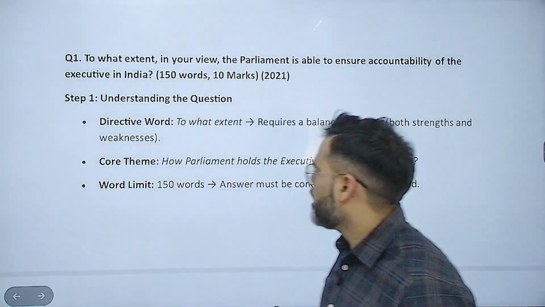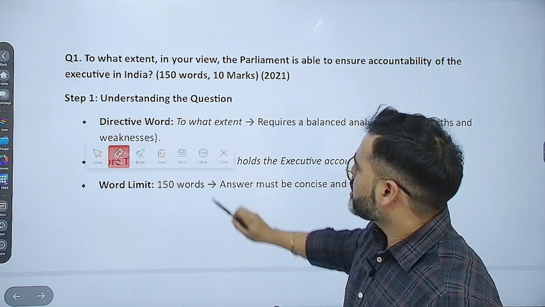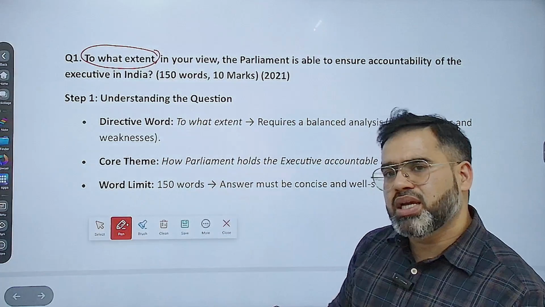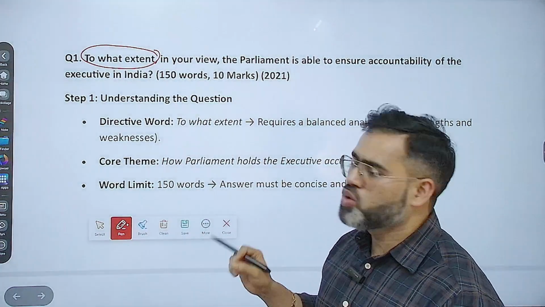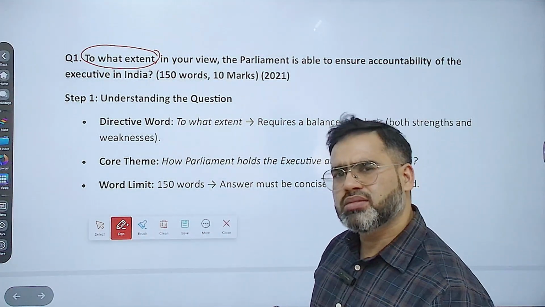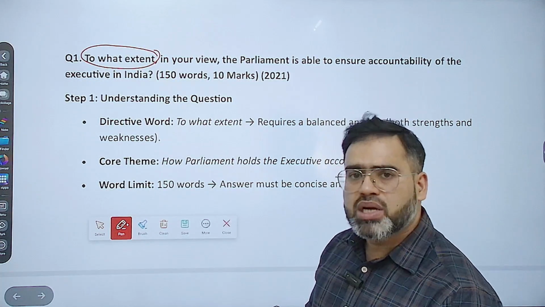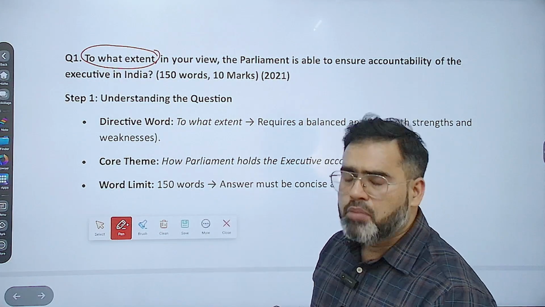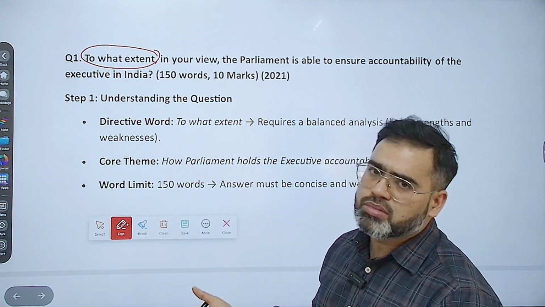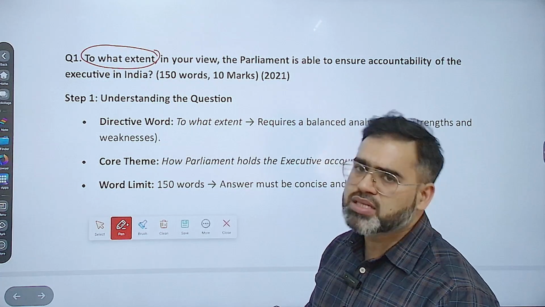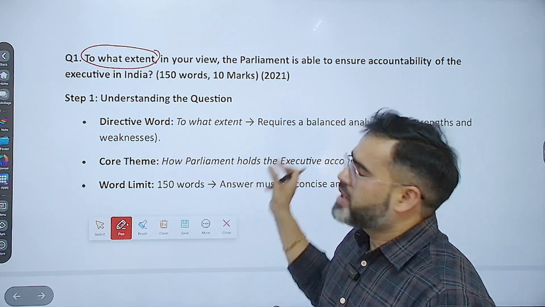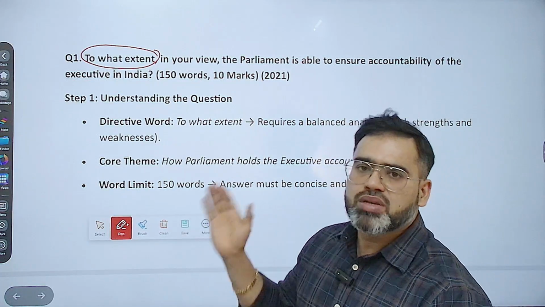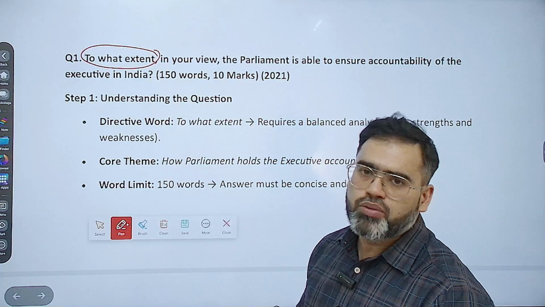You understood the question. The first part of the question is about 'to what extent'. If you get this term in any question, its simple meaning is that to a certain extent Parliament has done some good work, but in the rest of the area Parliament has faced some major issues. So 'to what extent' means some weaknesses will be there and some strengths will be there. You have to cover both here.